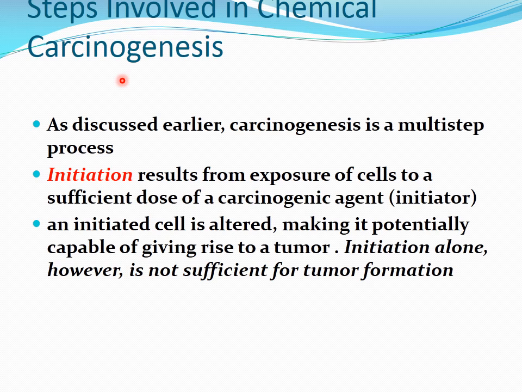Now, my dear students, we will discuss the various steps that are involved in chemical carcinogenesis. So, what are the various steps that lead to chemical carcinogenesis? Number one is initiation. What is initiation? It results from exposure of the cells to a sufficient dose of a carcinogenic agent. The carcinogenic agent is named as initiator. So a cell that has been exposed to the carcinogenic agent is named as an initiated cell. It is altered, making it potentially capable of giving rise to a tumor.